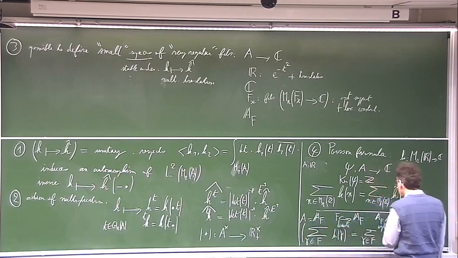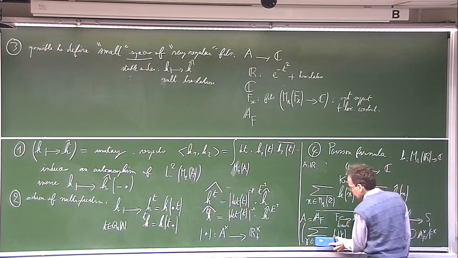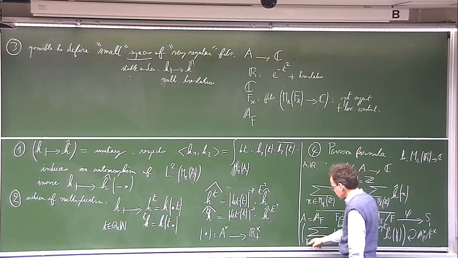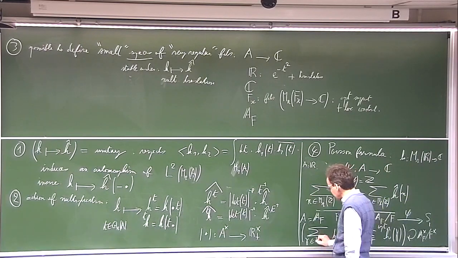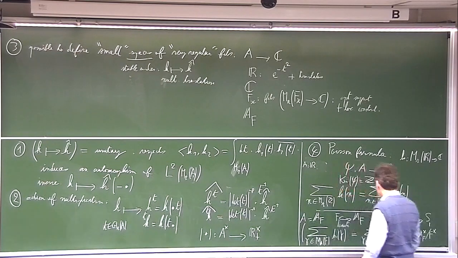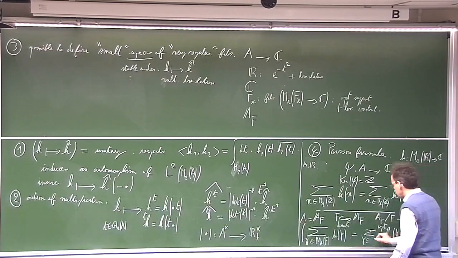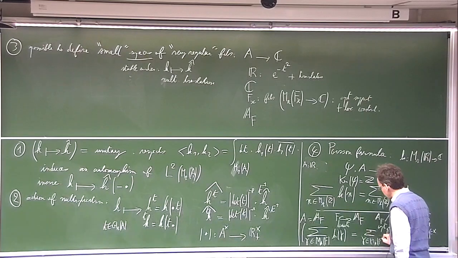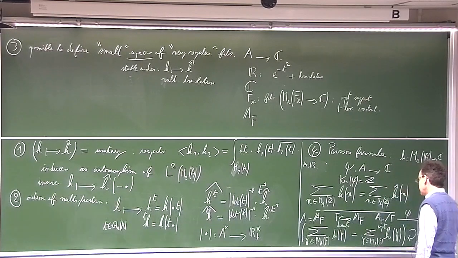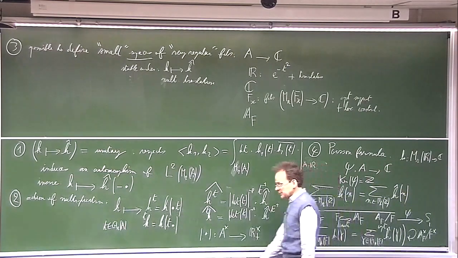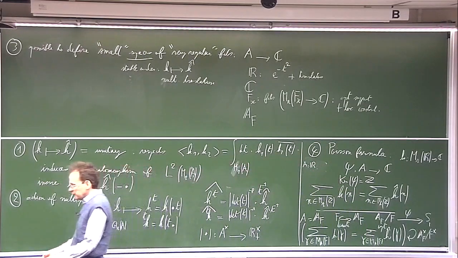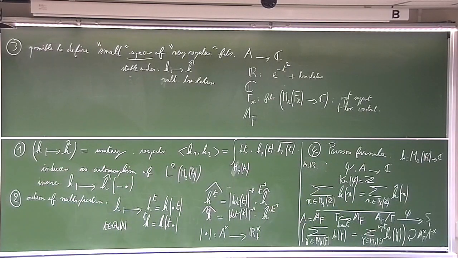And here I can do the same in the global case. So here I replace the summation over Z by the summation over Mr of F. And the formula we get is still valid. So the evaluation on this discrete subgroup of matrices is the same for any h and its Fourier transform.